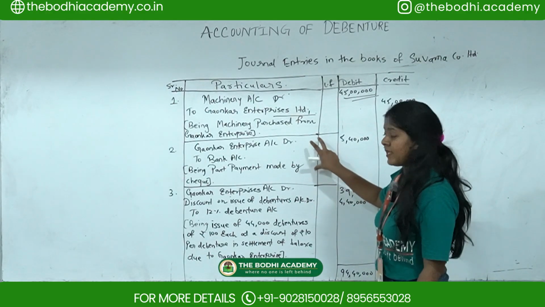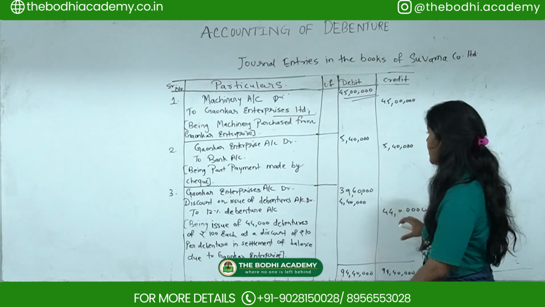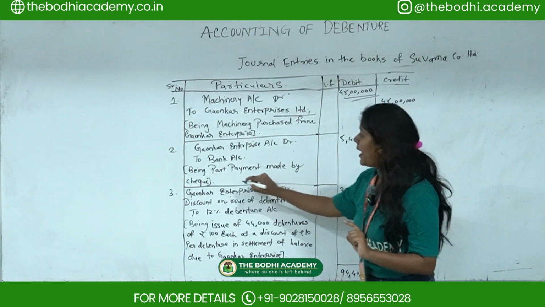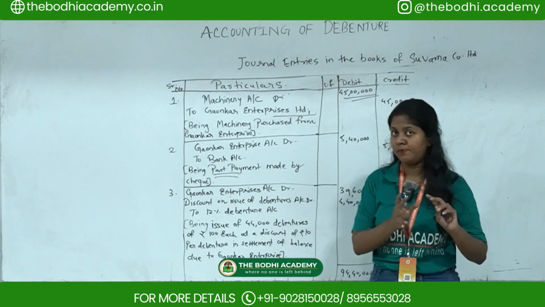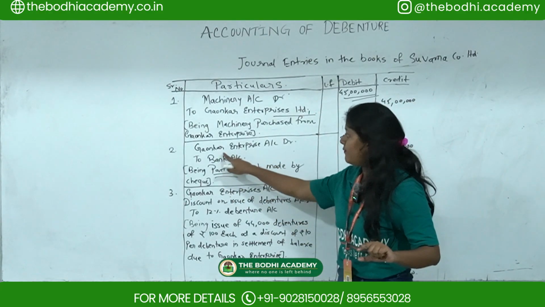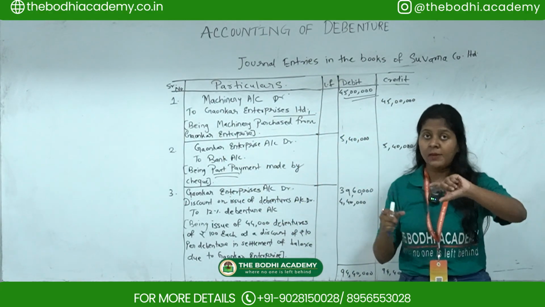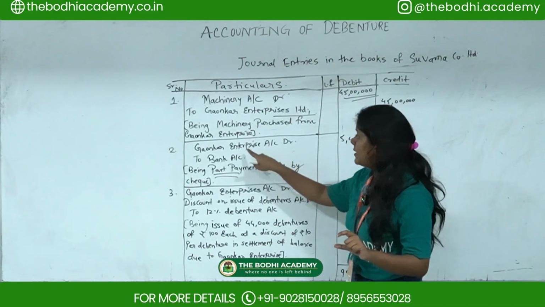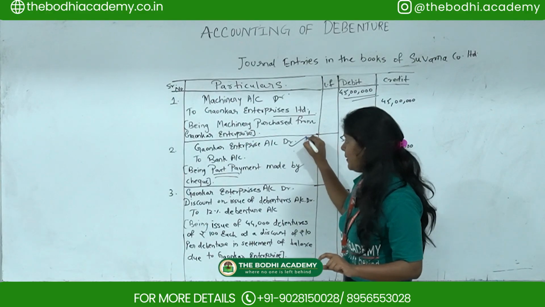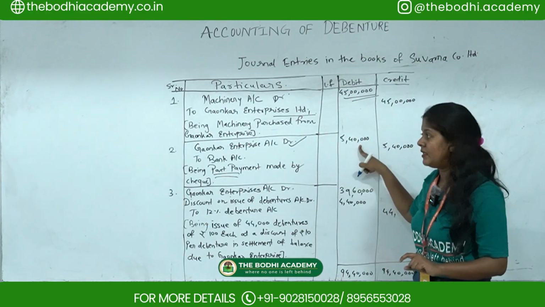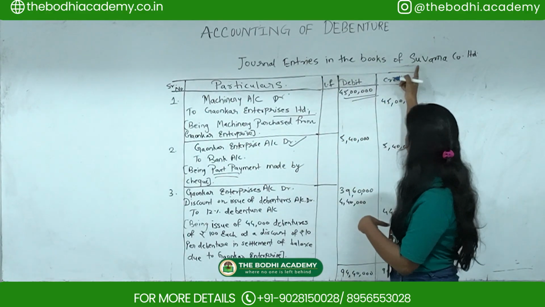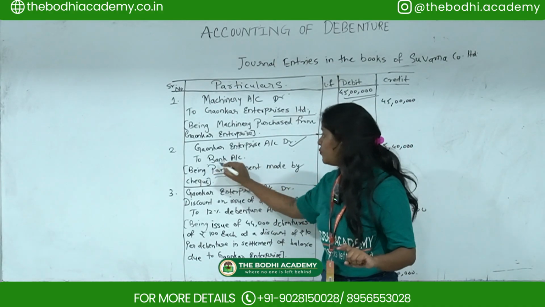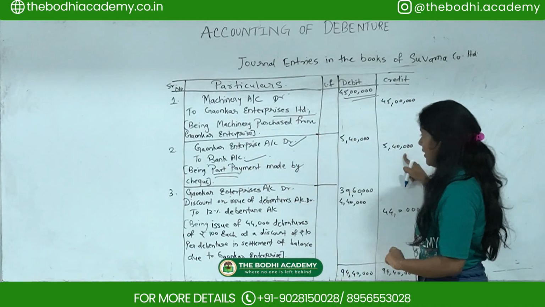So the second journal entry will be of 5,40,000, because here they made a part payment. Whenever they are paying, right now they are paying to Gaukar Enterprise, so Gaukar Enterprise is receiving the amount. That's why Gaukar Enterprises will be debited by 5,40,000. And since Suvarna Company Limited's money is going out, they have credited the bank account. So bank account credit 5,40,000.